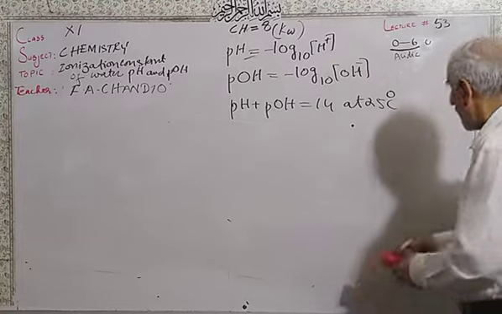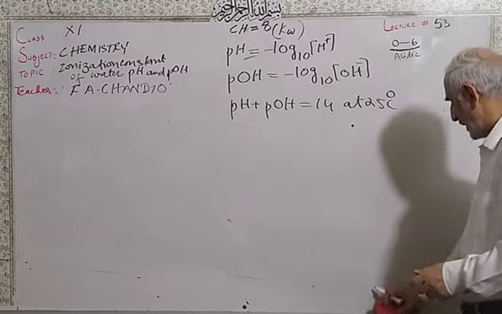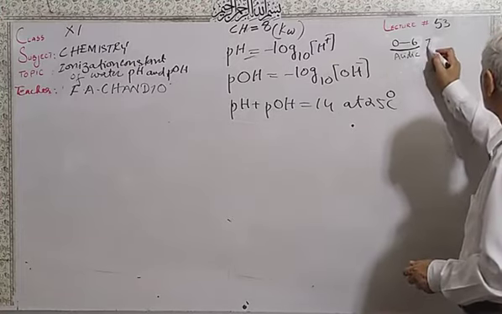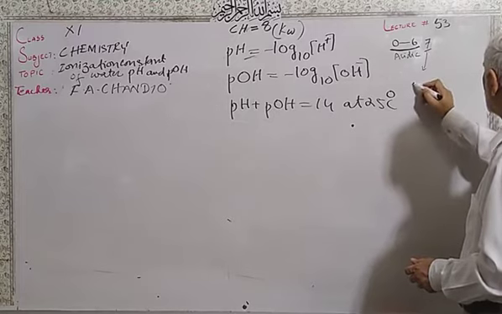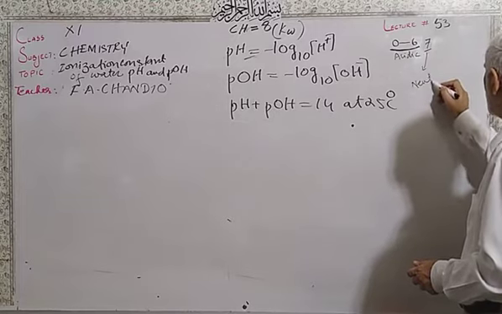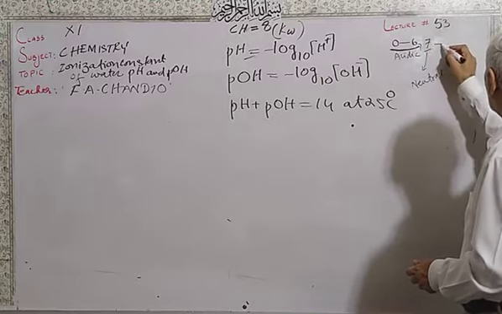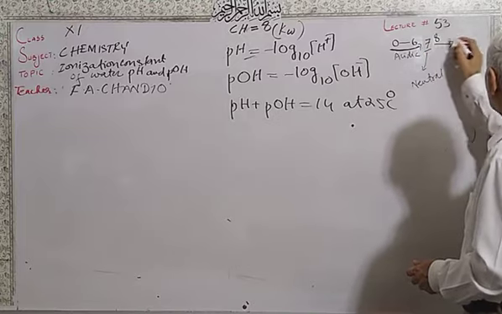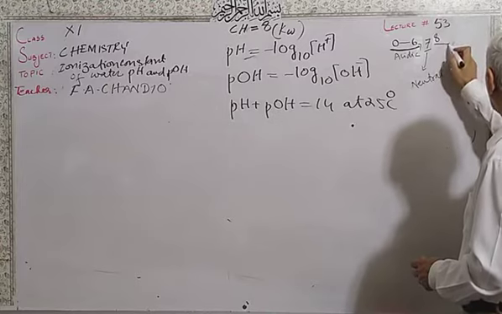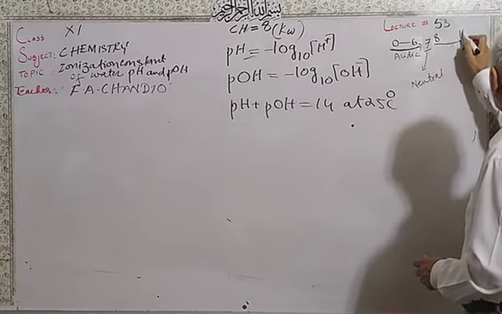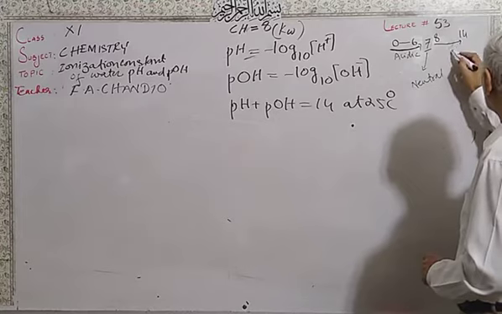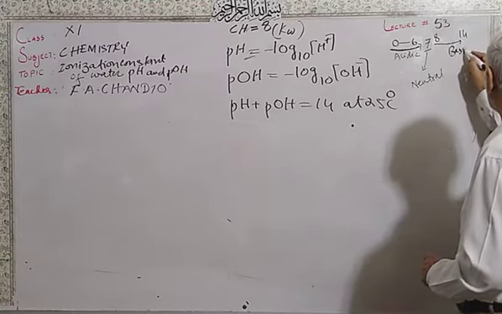If the value of the pH is exactly 7, the solution is neutral. And if the pH is from 8 to 14, the solution is basic.